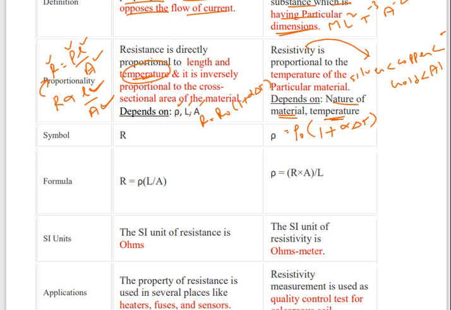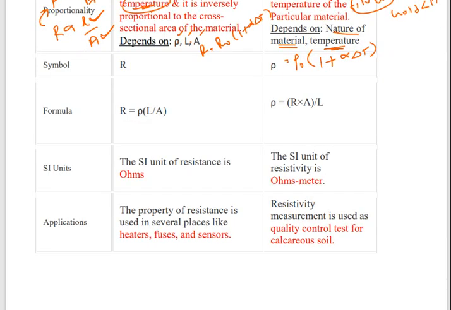Regarding resistivity, just remember this order: silver is less than copper, less than gold, less than aluminum. The resistivity of silver is very low, which is why silver is the best conductor of electricity. R equals rho L by A, and based on this we know rho equals R A by L. Just remember that rho equals R A by L.